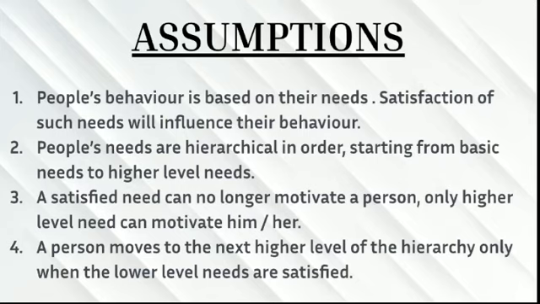After affiliation and belongingness, he doesn't skip any other need. He goes step by step according to the hierarchical order, that is esteem needs, and once that is fulfilled, he goes to the highest level of needs, that is self actualization needs. So these are all the assumptions of Maslow's theory, which is very much based on hierarchical levels of needs from the basic to the highest level. These are the four very important assumptions of Maslow's theory.